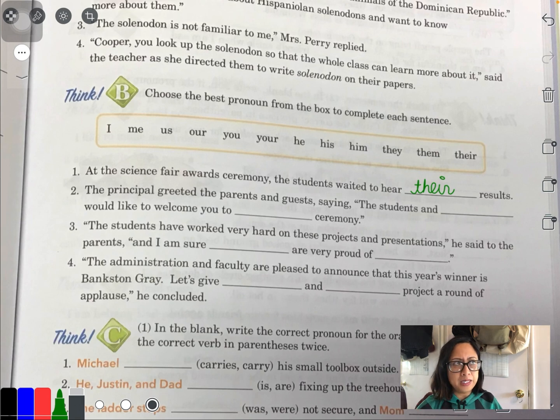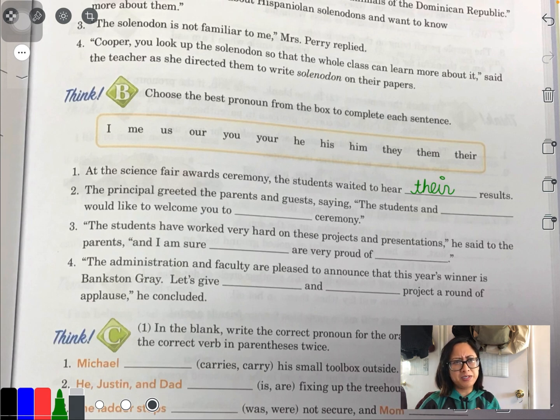The students in blank. He could have just said something like, "The students would like to welcome you to the ceremony," but I think he wants to include himself. He wants to say, not only do the students welcome you, but this person talking right here wants to welcome you. And who's talking? The principal. So the principal is not going to say, "The principal and the students want to welcome you," because that wouldn't make sense if he talks about himself like that.